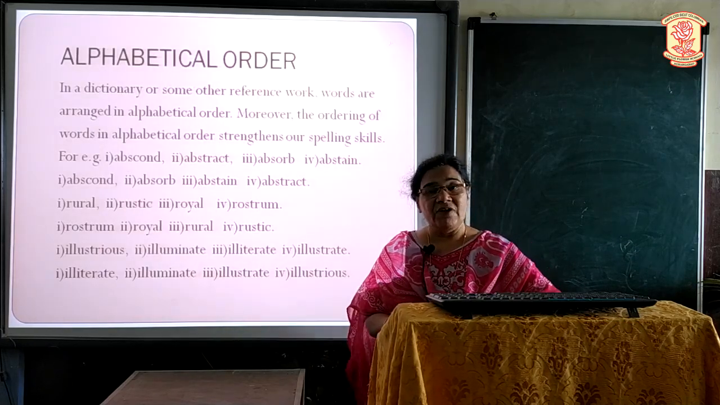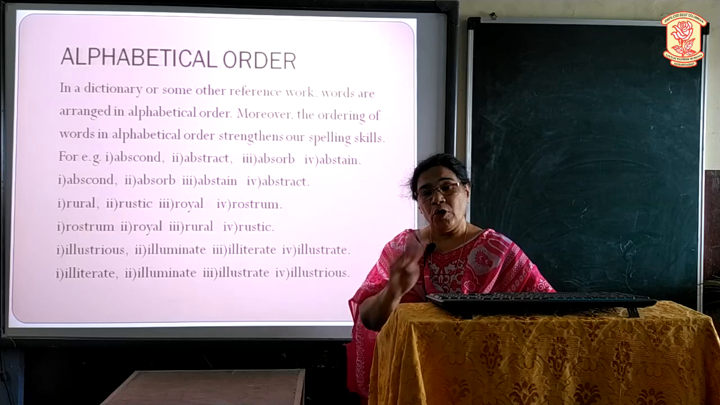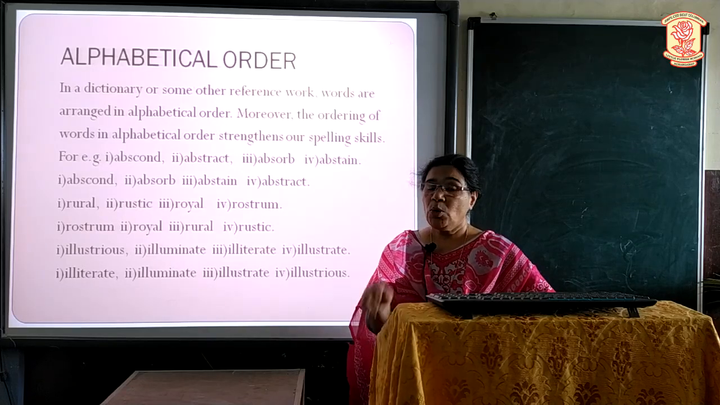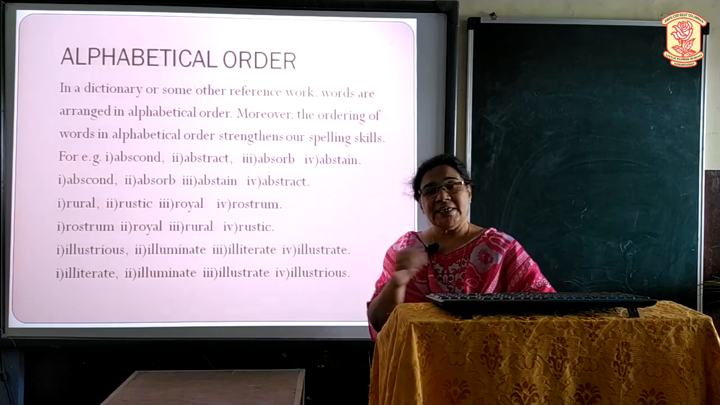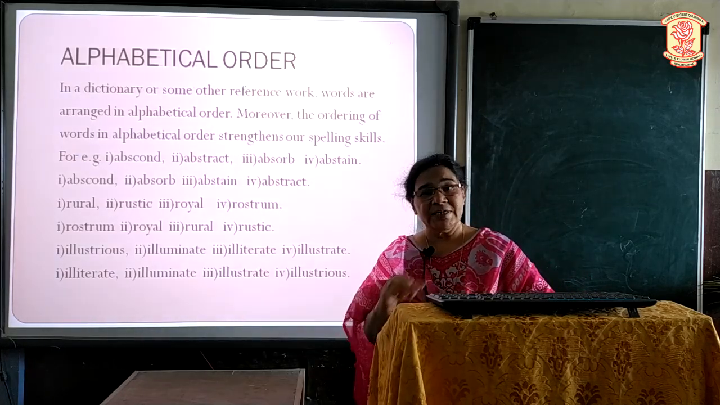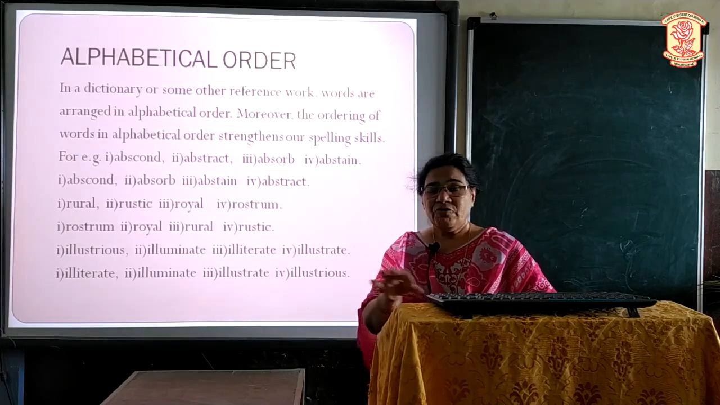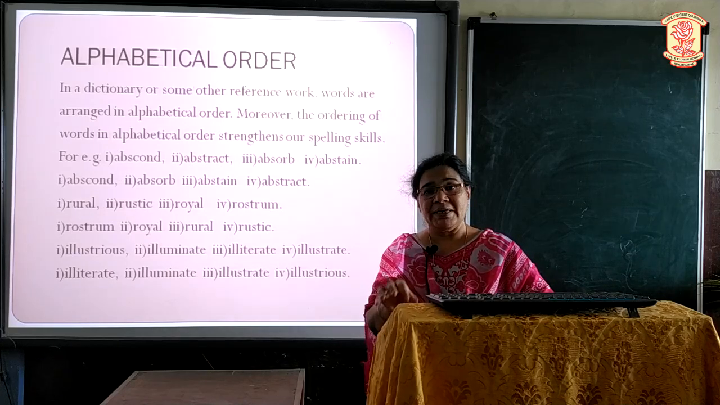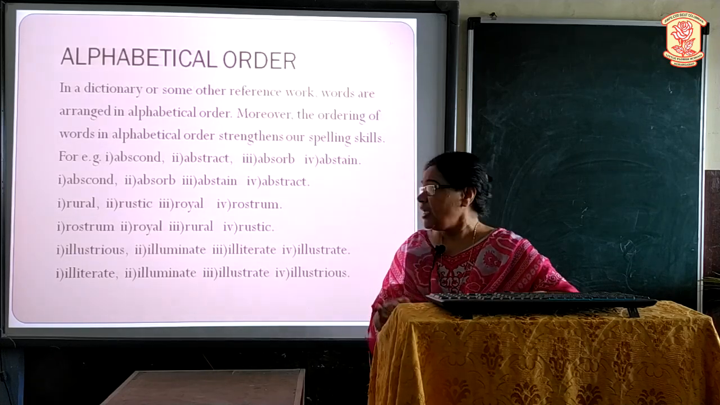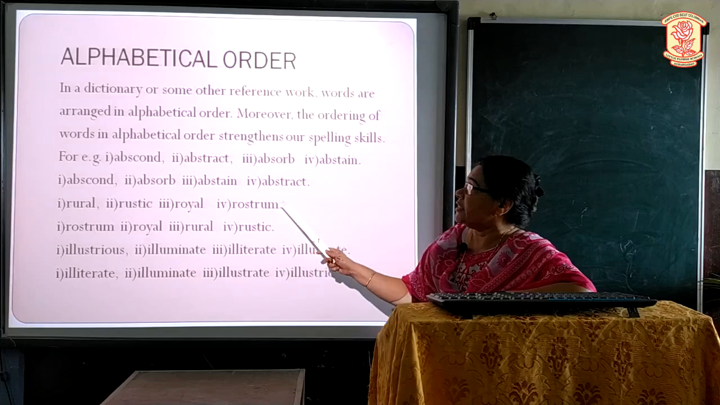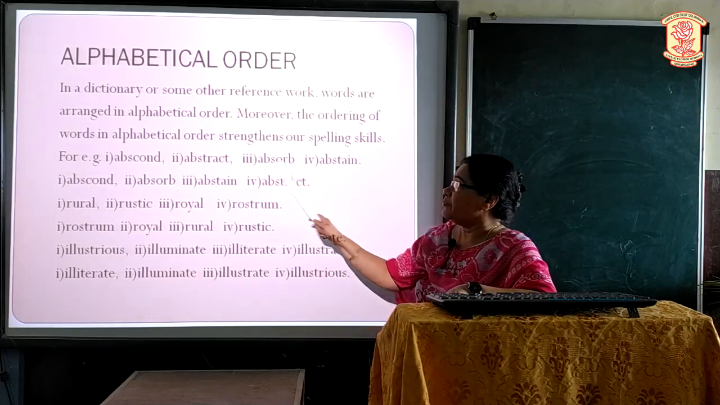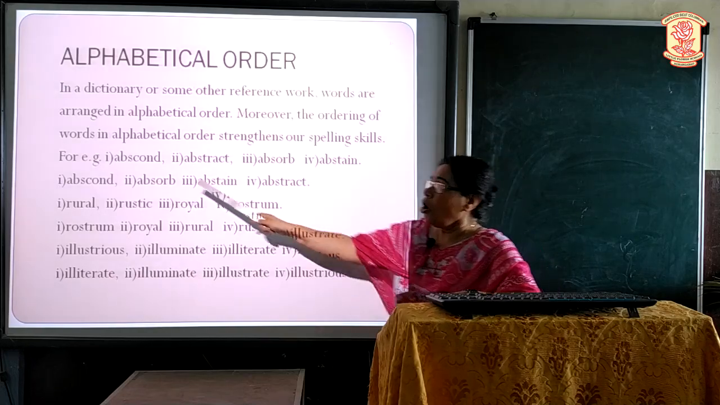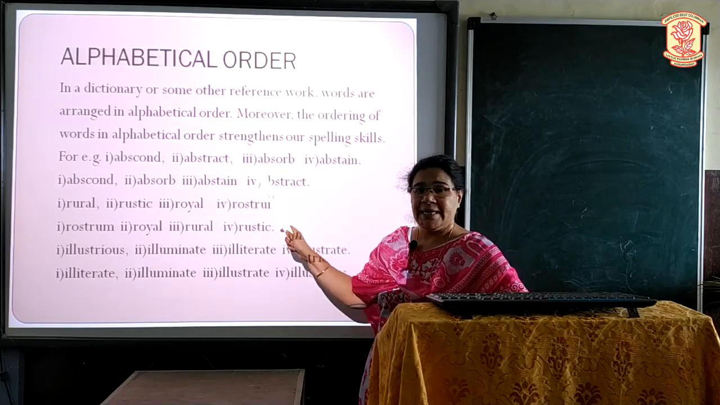Another topic is alphabetical order. 4 words are given and you have to arrange them alphabetically. Now if you see a dictionary, in the dictionary the words are arranged alphabetically. First alphabet, second alphabet, third alphabet, like that they are arranged. Like this you have to arrange the words here. See, abscond, abstract, absorb, absent. All these 4 words are beginning in A.